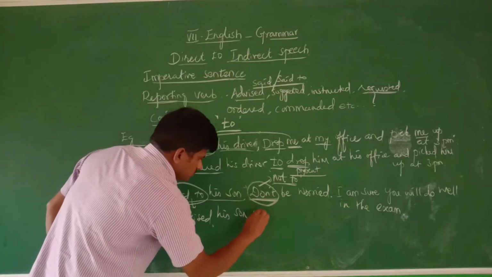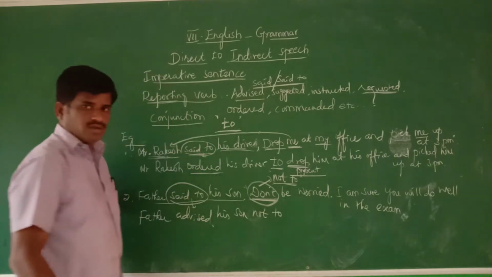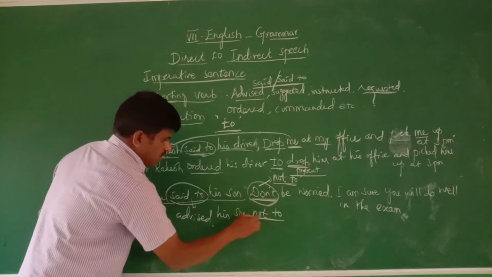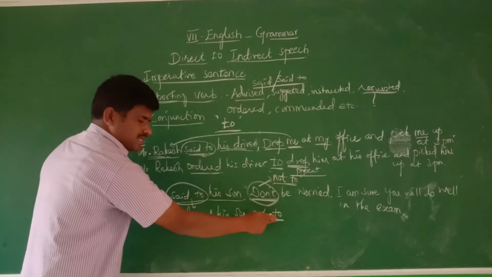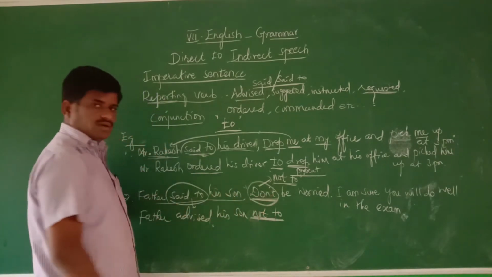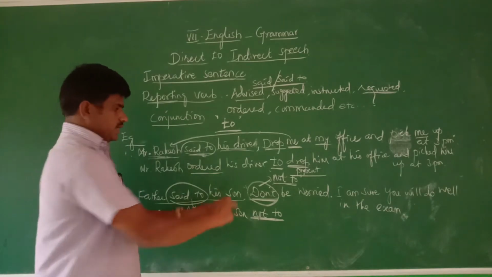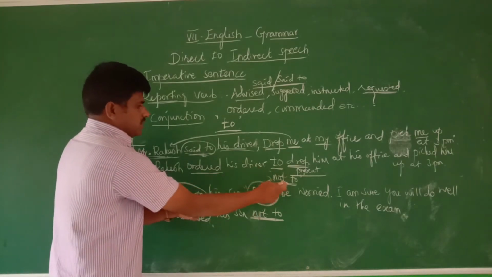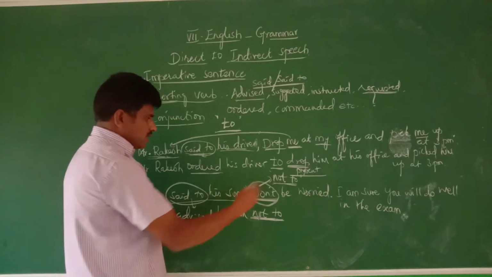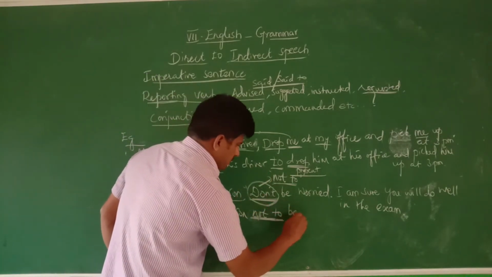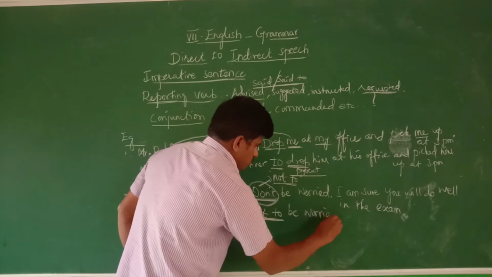Entire "don't" is changed into "not to." Again, "be worried": not to be worried.